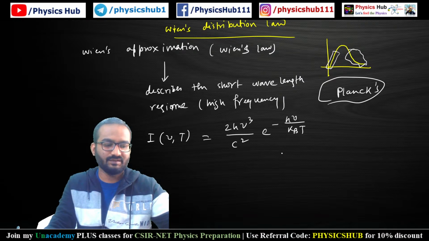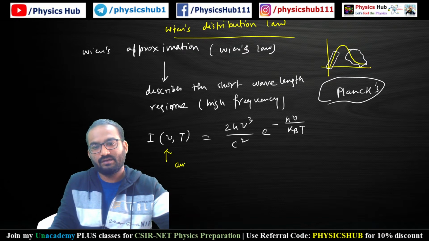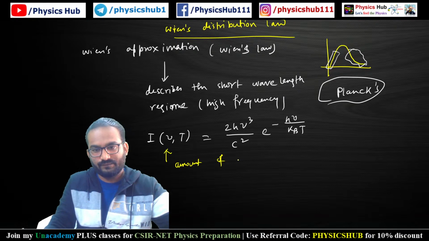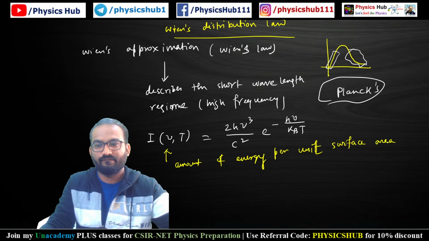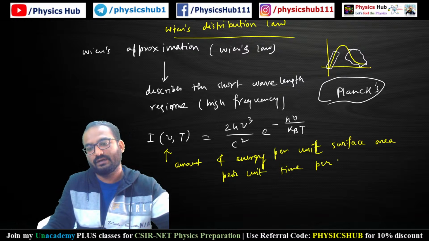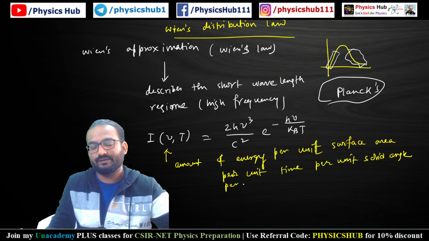Now what is I of nu, T? This is the amount of energy per unit surface area per unit time per unit solid angle per unit frequency.